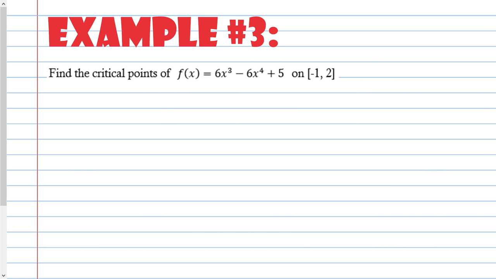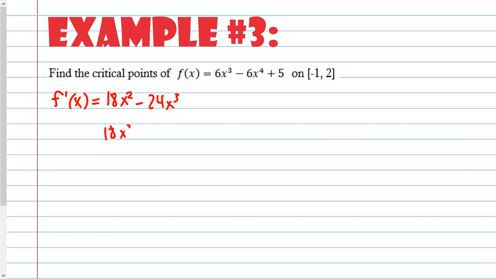Example 3, find the critical point of f of x on -1 to 2. So again, closed interval. I've got to make sure that whatever value I get is actually in between -1 and 2. I'm going to find the x value, my critical number, and then use my critical number to figure out what y is. I'm going to find my critical value by setting this function's derivative equal to 0. So first I have to find the derivative: 3 times 6 is 18x squared minus 24x cubed.